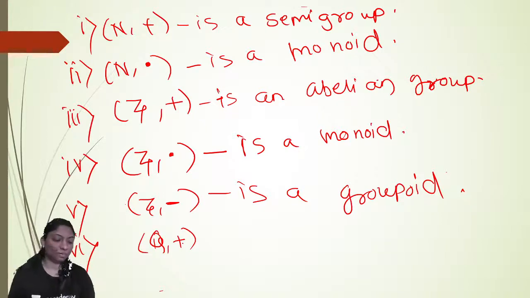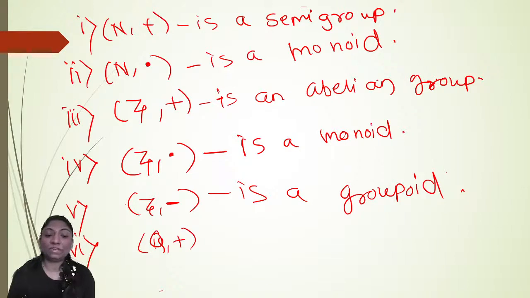Which element acts as the identity element with respect to addition? 0, which is present in the set of rational numbers, right? So the set of rational numbers with respect to addition forms a monoid also.